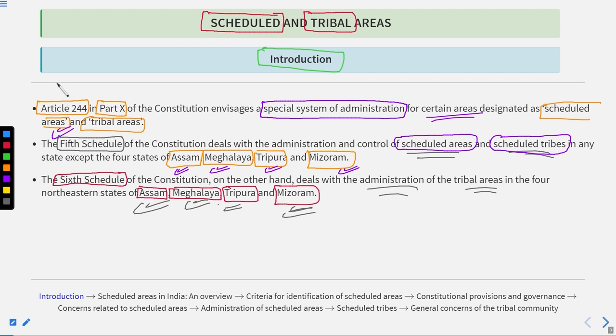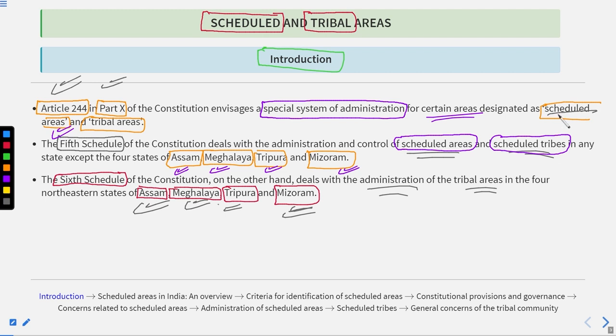What we get from the article is the part saying that the Constitution envisages a special system of administration for certain areas. These are designated as scheduled areas and tribal areas. Got it? That is all we got.